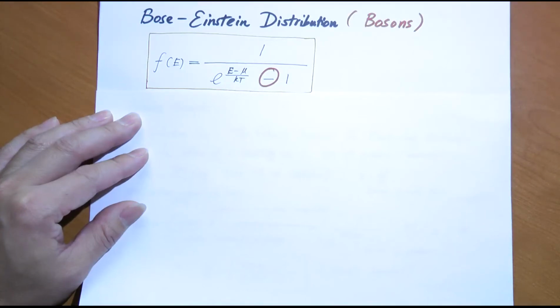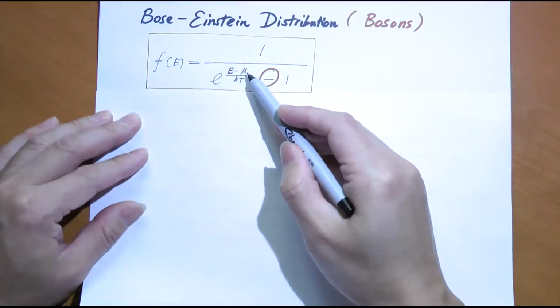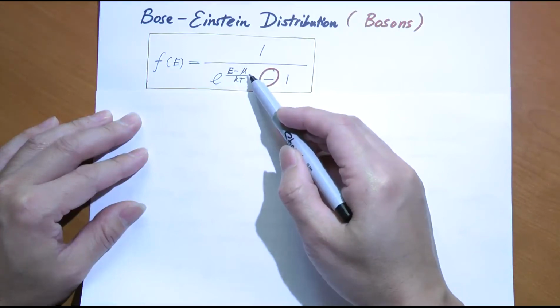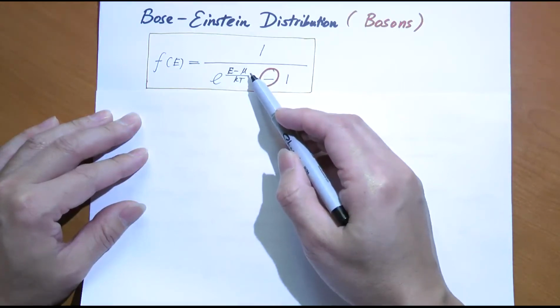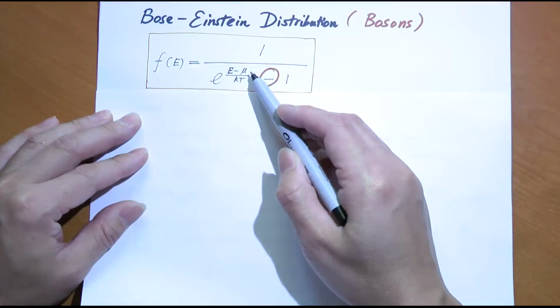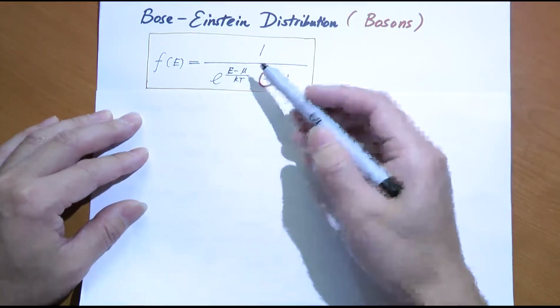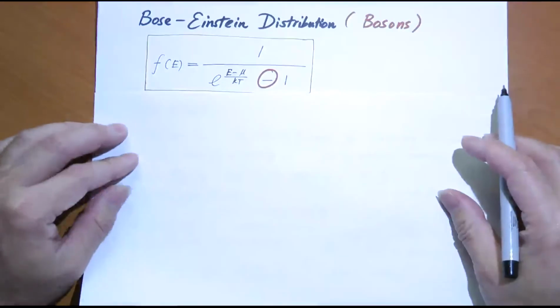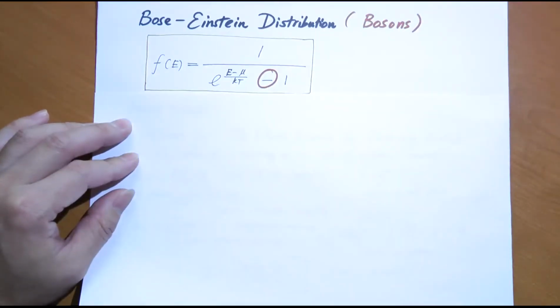But I can tell you one thing, that this mu is helpful in determining the total number of particles within our system. Given the total number of particles, I can fix that mu for you. And what if the number of particles is not even fixed? Well, you say, how can the number of particles not be fixed? You have this number of electrons, this number of protons, and so on, right? Well, in the case of electrons and protons, those particles in the traditional sense, truly, indeed, the number of electrons or protons are fixed.